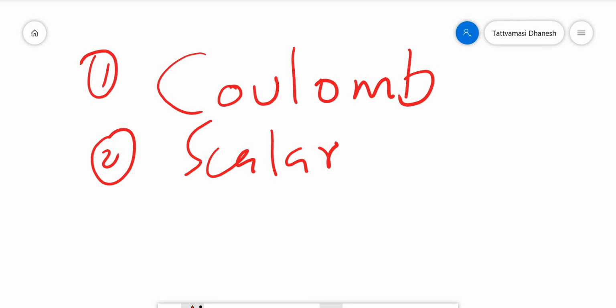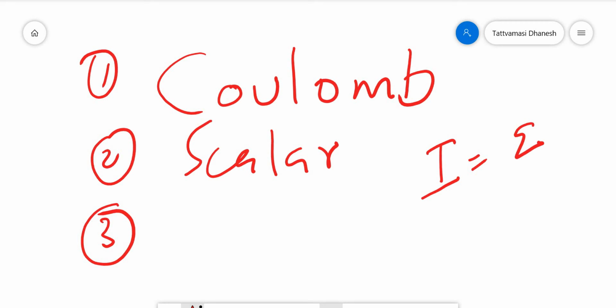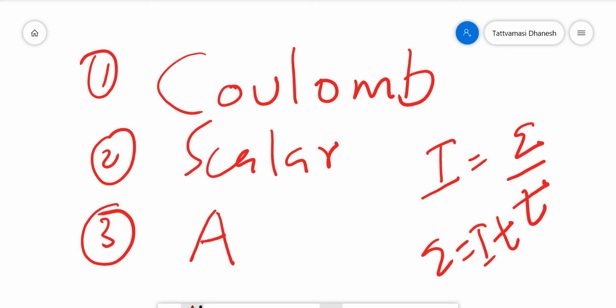And another thing you need to understand is the dimensional formula for charge. From this formula only you come up with the dimensional formula for charge. I is equal to Q by T. From here you can write Q is equal to IT. What is the dimension for current? It is ampere. A denotes the dimension. From this formula only we are writing the dimension.